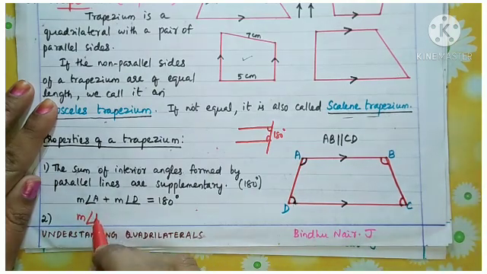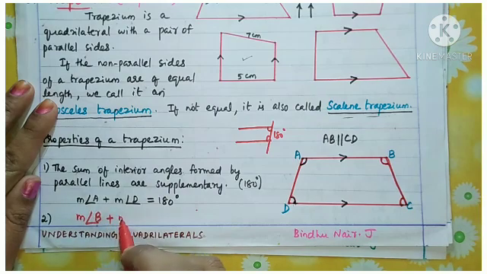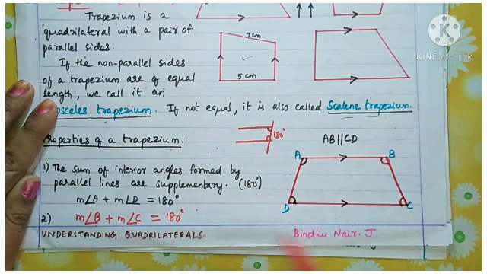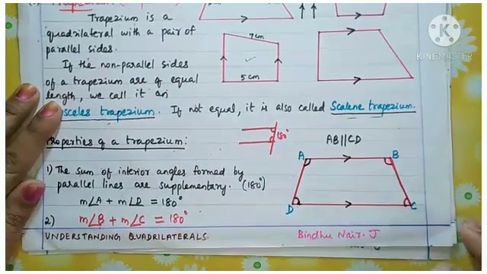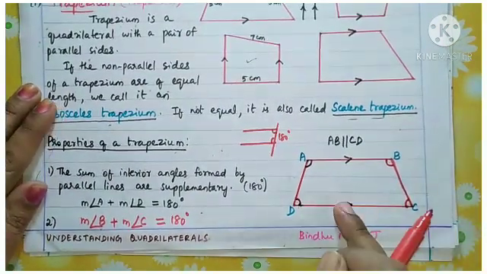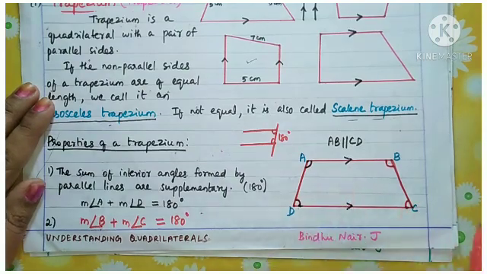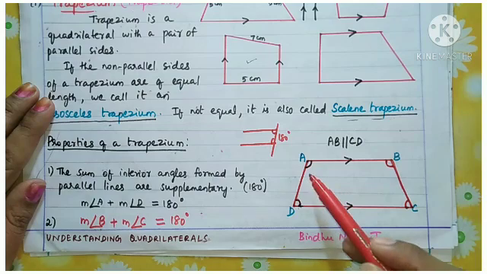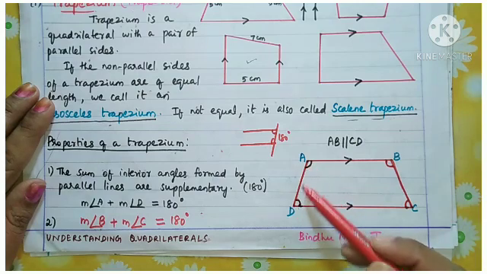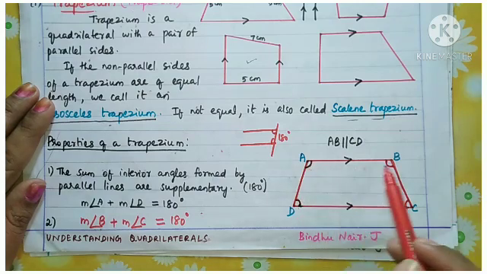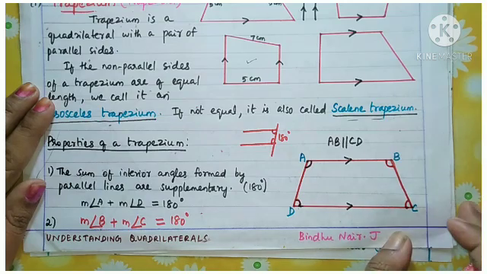Measure of angle B plus measure of angle C is also supplementary, that is 180 degrees. Understood? So this is the first property we want to know about trapezium. In a trapezium, the sum of interior angles formed by these parallel lines are supplementary.